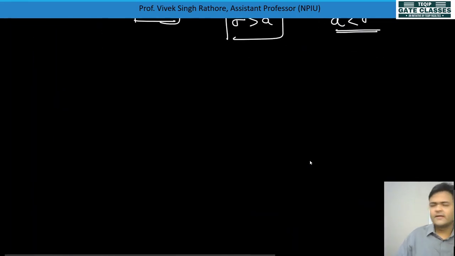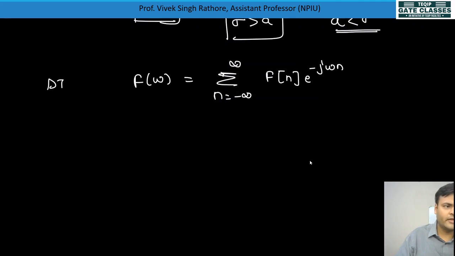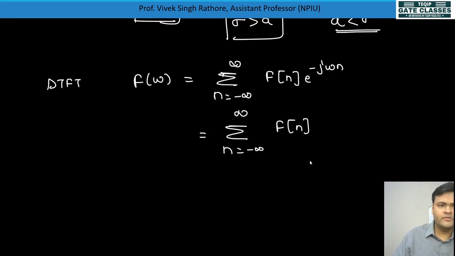As of now you have F of omega equal to the summation of n from minus infinity to infinity, f of n, e to the power minus j omega n. This is the formula for calculating the discrete time Fourier transform, DTFT. Maybe this f of n is not absolutely summable, then you cannot calculate the discrete time Fourier transform. Then what we'll do is multiply by a decaying signal. So let's multiply f of n with e to the power minus sigma n, and then e to the power minus j omega n.